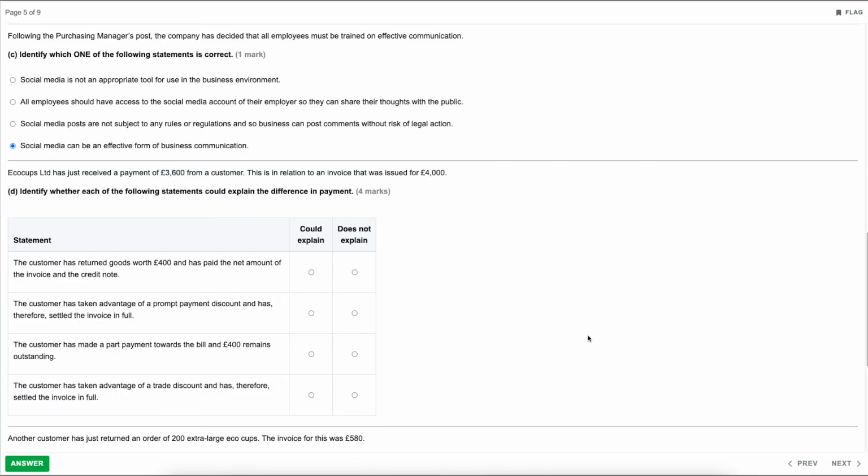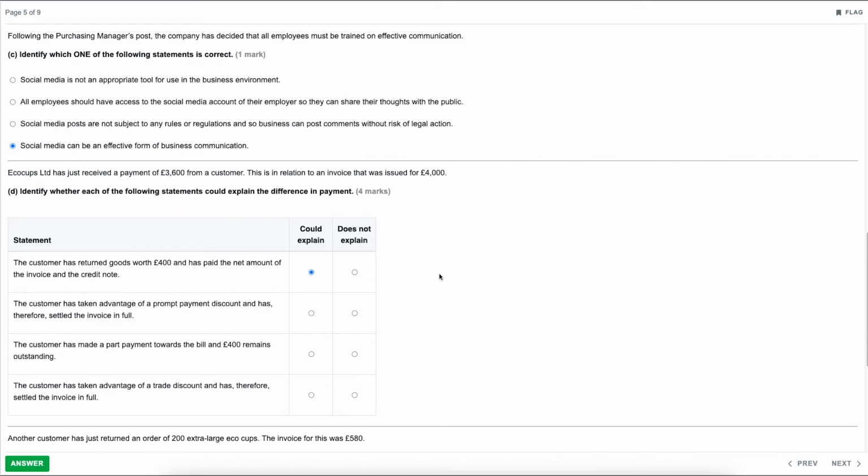Moving down then, Eco Cups Limited has just received a payment of £3,600 from a customer. This is in relation to an invoice that was issued for £4,000. Part D, identify whether each of the following statements could explain the difference in payment. So the first statement, the customer has returned goods worth £400 and has paid the net amount of the invoice and the credit note. So that would absolutely explain it. If the invoice was for £4,000 and they returned goods of £400, that would be your difference between what was paid and what was originally on the invoice. So that could absolutely explain that difference.